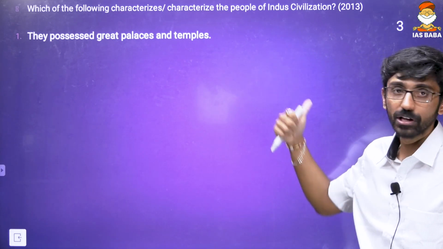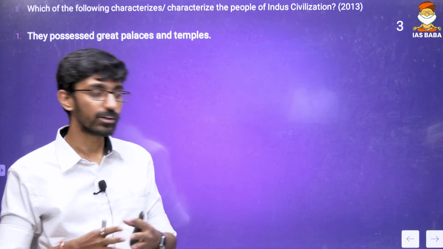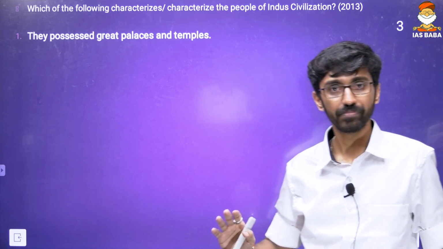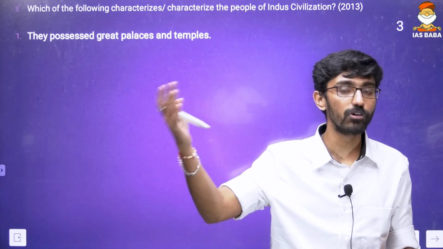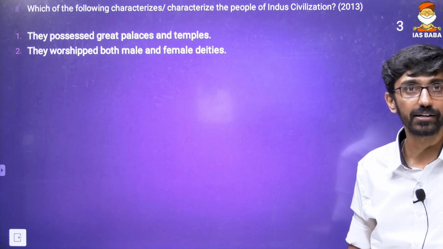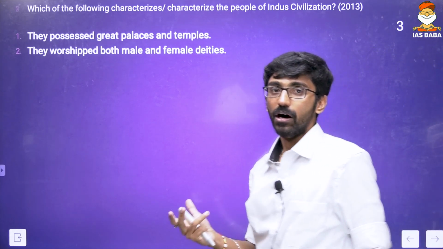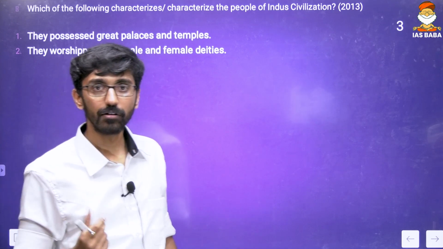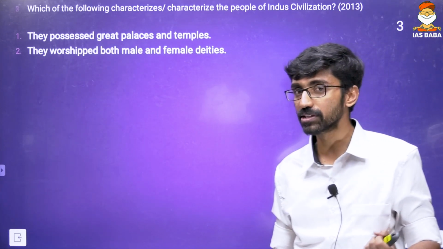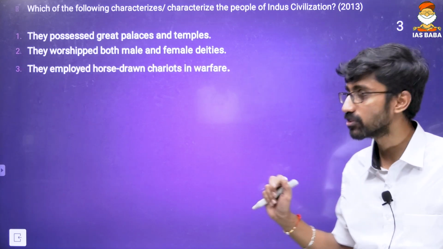Again, now they are asking about temples. And if you have been reading ancient history for a while, I think you know the temple construction in India began during the time period of the Guptas, not before that. It was a later revolution in ancient Indian history. So that statement should be wrong. There were no great palaces and temples, and they worshipped both male and female deities. We know there are male and female figurines as well. Male figurines have been discovered from Harappan civilization. That is the Pashupati seal, one example, and the fertility goddess, another example. So that statement should be correct.